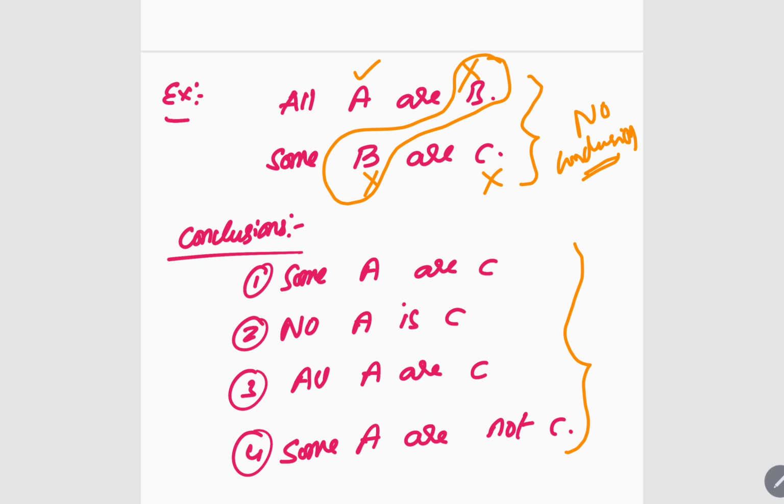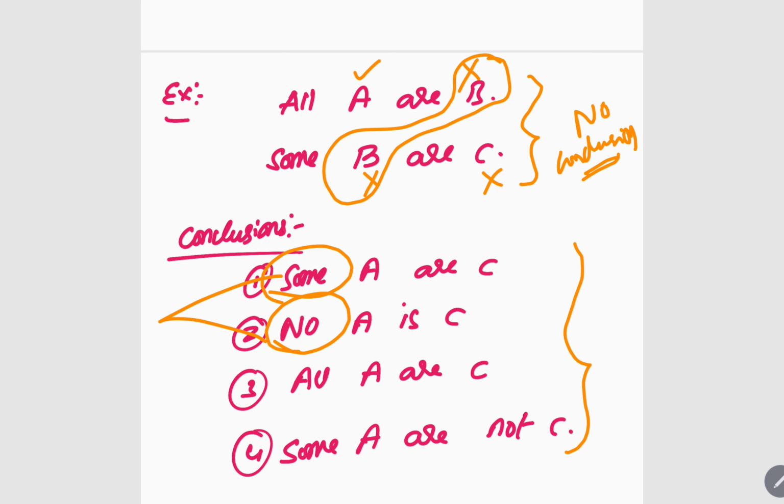Why? Some and no are complementary pairs. I told you in the conclusions, immediate conclusions and main conclusions, right? So in the immediate conclusions, we get that some can be interchanged, no can be interchanged. In a similar way, all and some not can be interchanged.